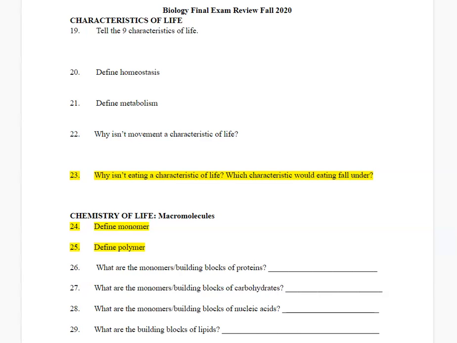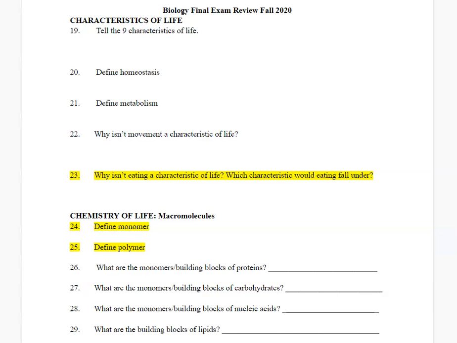Number 23 is pretty similar. Why isn't eating a characteristic of life? Because not all living things eat. Plants make their own food. They don't eat. And so therefore, eating would fall under the category of energy and metabolism, but eating itself is not a characteristic of life.